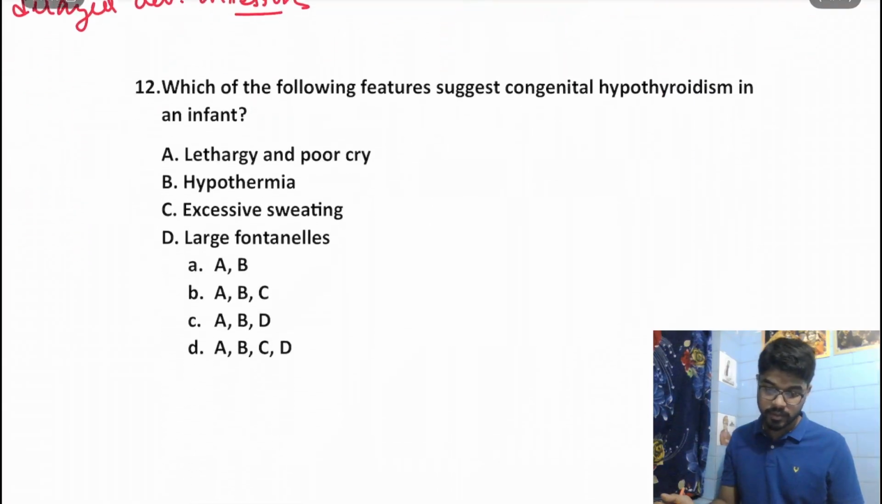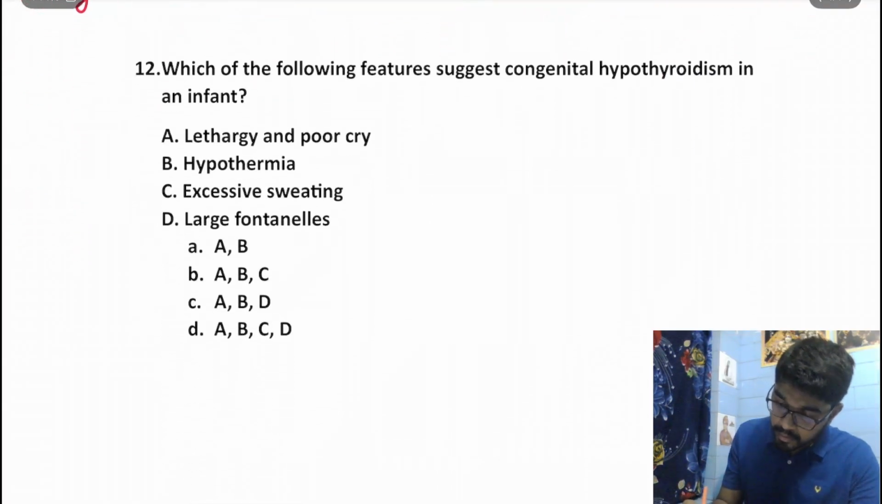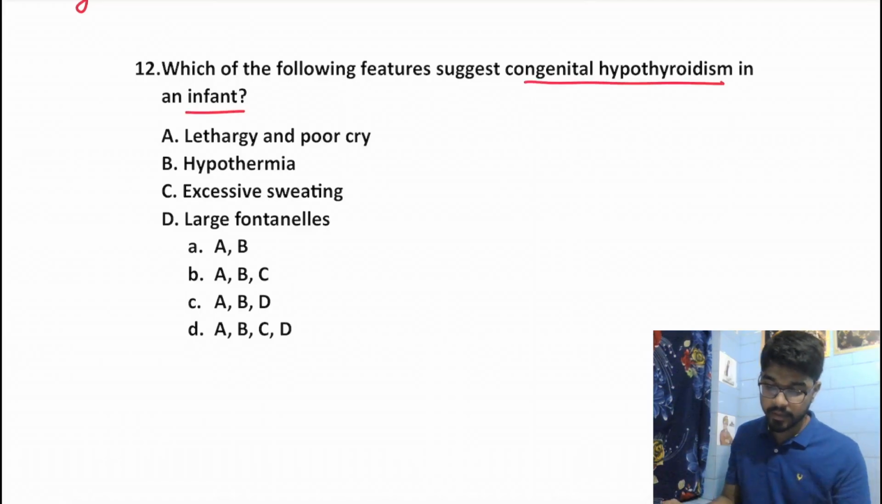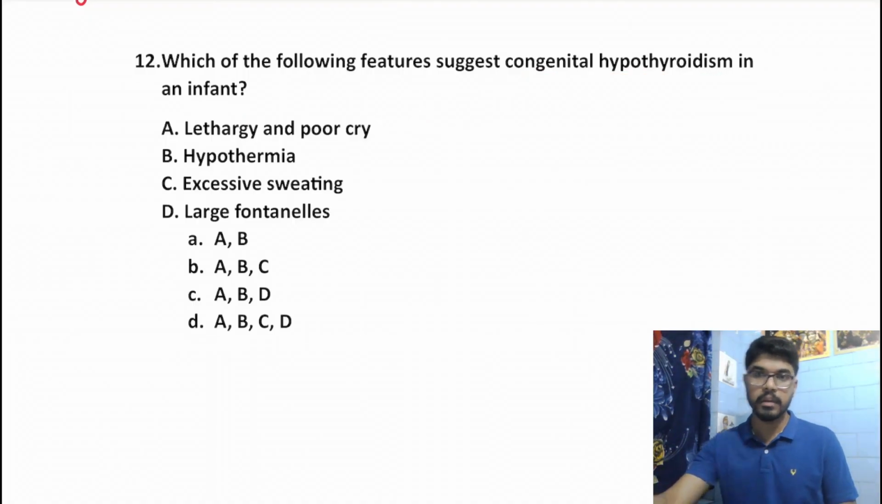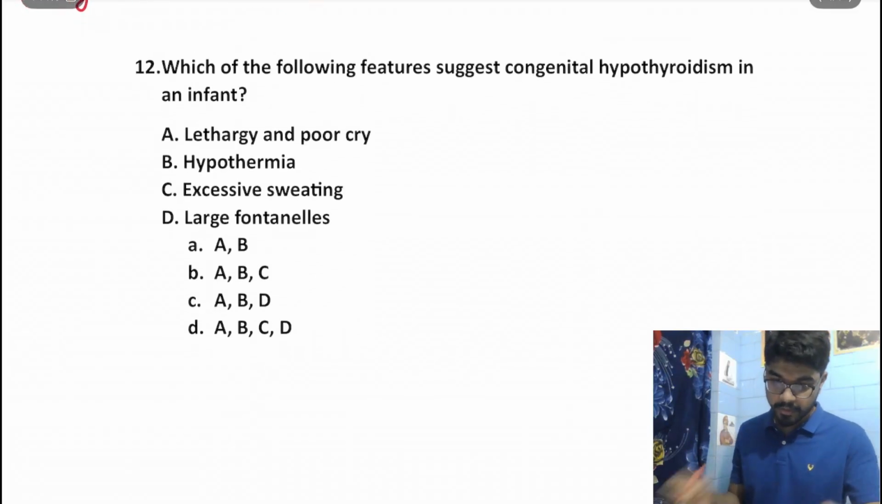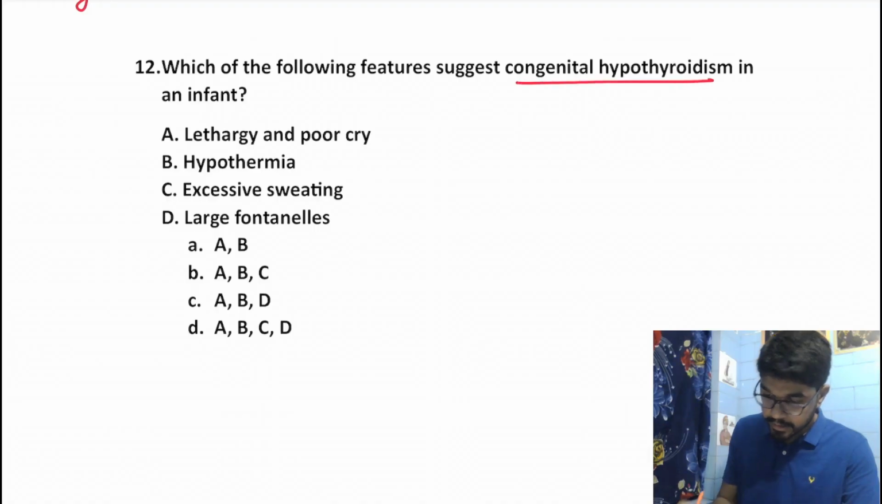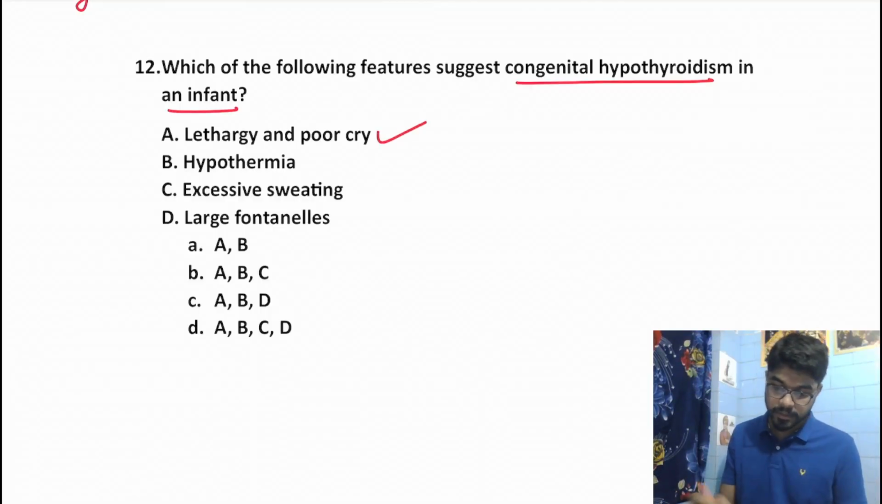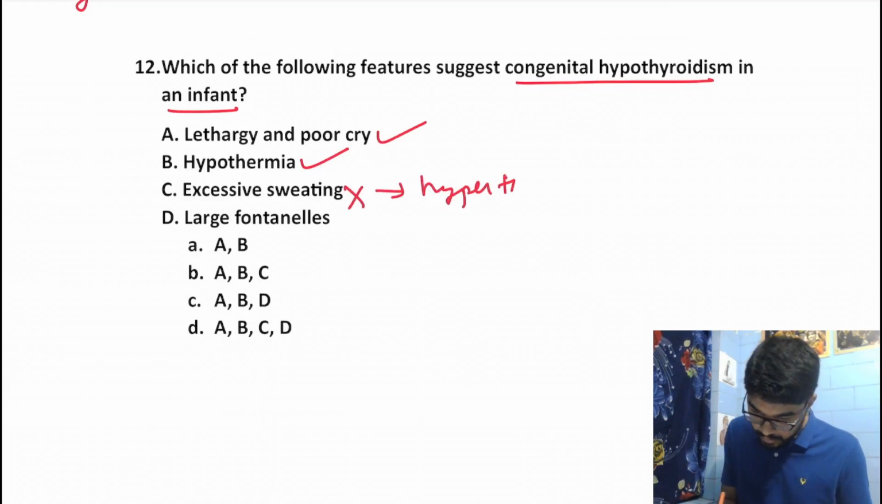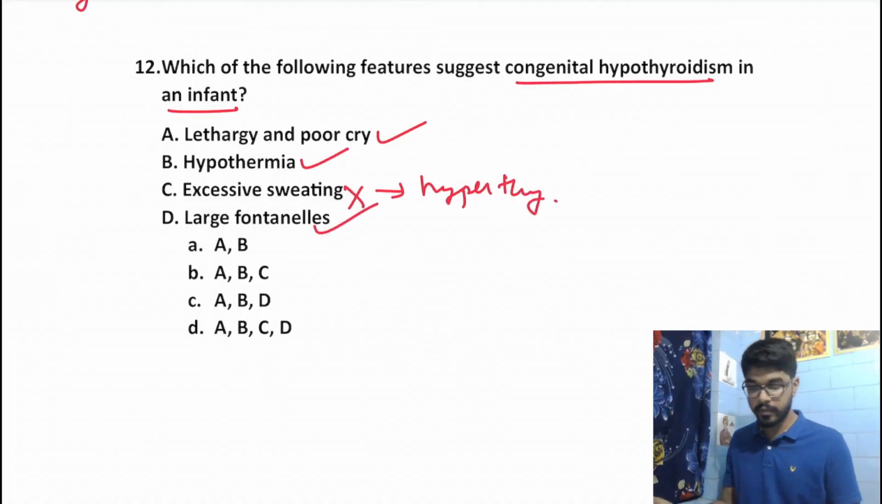Moving on to the next question. Which of the following features suggest congenital hypothyroidism in an infant? Lethargy and poor cry, yes, we do get lethargy and poor cry. Hypothermia, yes, we do get hypothermia. Excess sweating, no, we do not get excess sweating. Excess sweating is a feature of hyperthyroidism. And large fontanelles, yes, large fontanelles is also a feature of congenital hypothyroidism. So the answer should be A, B and D.